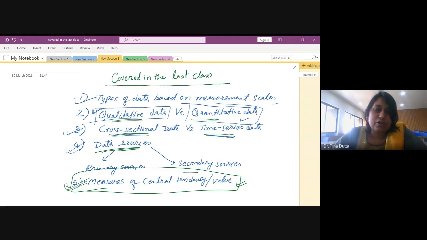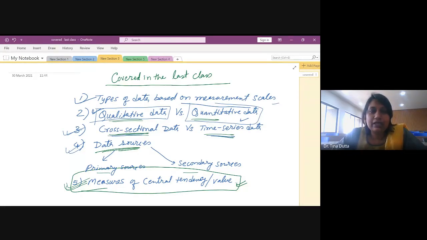If it is nominal scale data, you are restricted to some extent. You can just calculate mode and percentage and nothing else. If you have ratio scale data, you can do many more analyses, right? Then we discussed qualitative data and quantitative data. In MCQs or one line questions, these types of questions come.